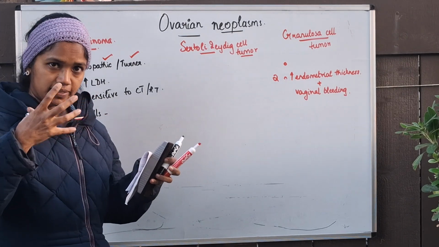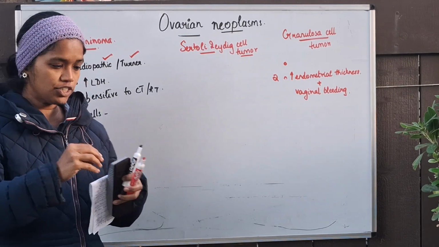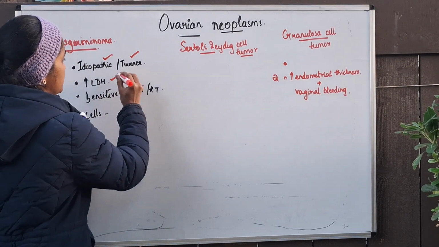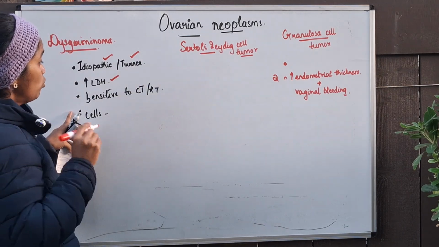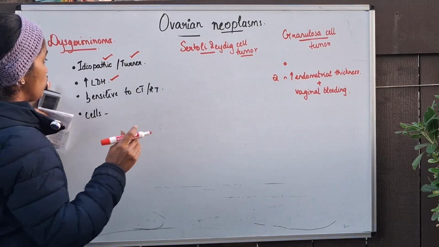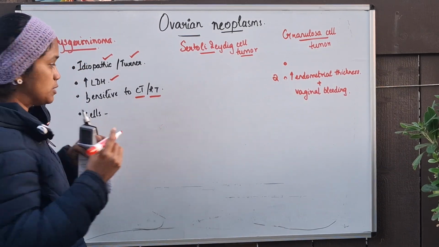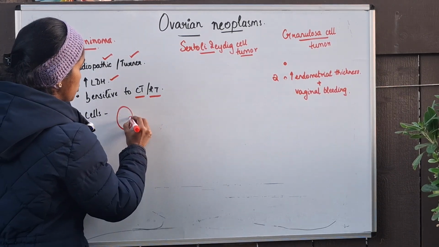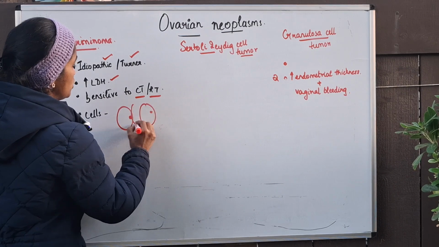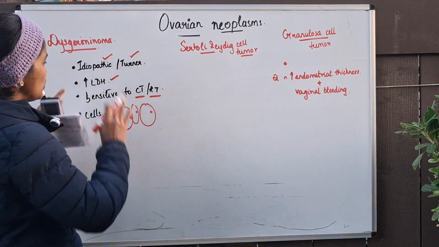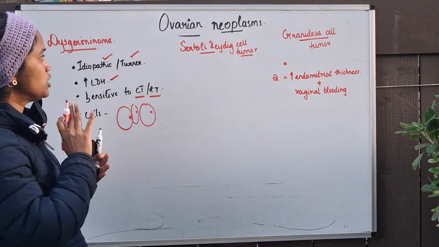Because of the increased cells, and the cells contain LDH, there will be increased LDH in the blood. The good news is that Dysgerminoma is very sensitive to chemotherapy as well as radiotherapy. How will the cells be? There will be large cells with clear cytoplasm. So this is how the Dysgerminoma cells will be. These are the important points to know for Dysgerminoma.